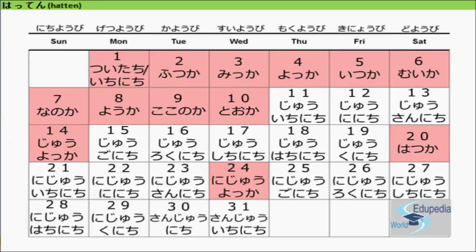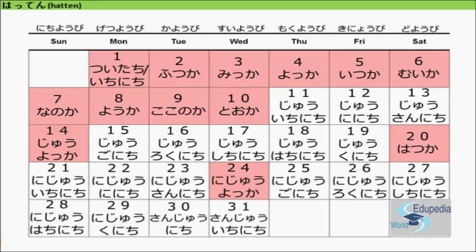14th is Ju Yokka. This is an exception here. 15th is Ju Go Nichi. It's not Ju Itsuka, it's Ju Go Nichi. 16th is Ju Rokunichi. 17th is Ju Shichinichi. It is not Ju Nana Nichi, it is always Ju Shichinichi. 18th is Ju Hachinichi. 19th is Ju Kunichi.